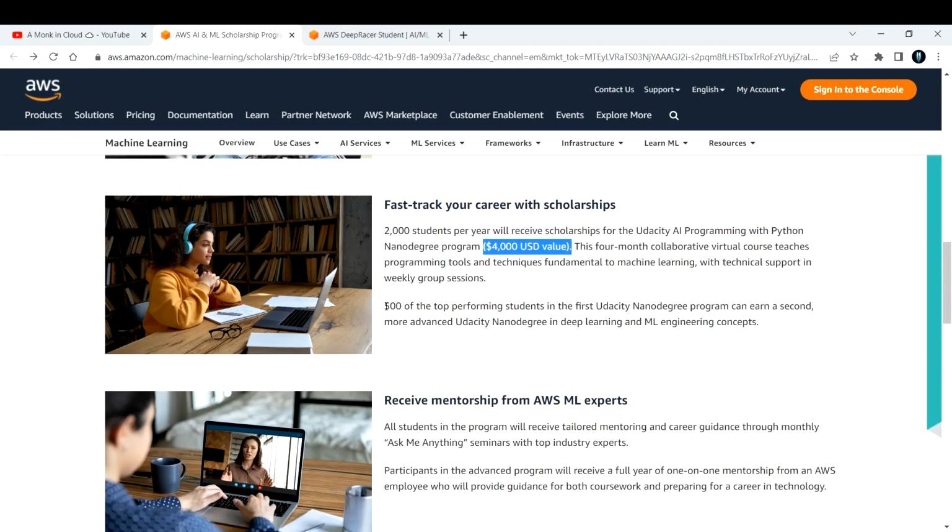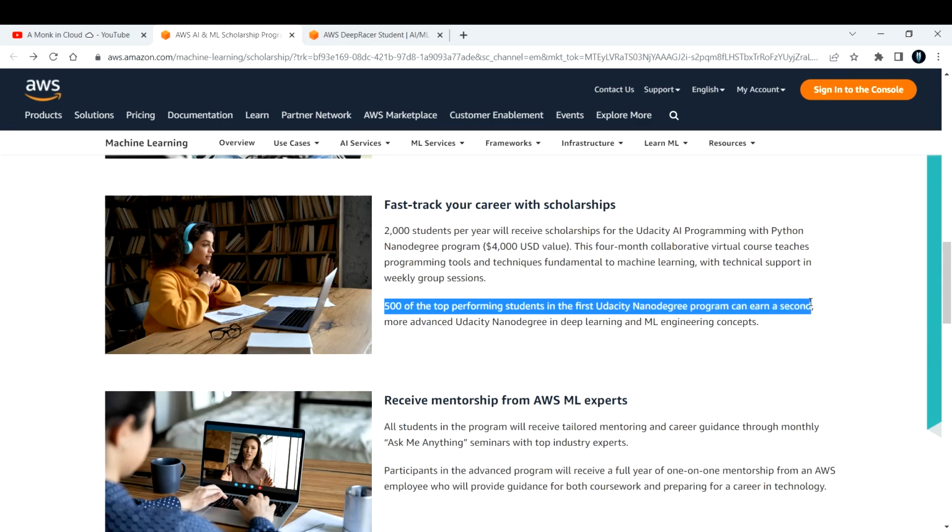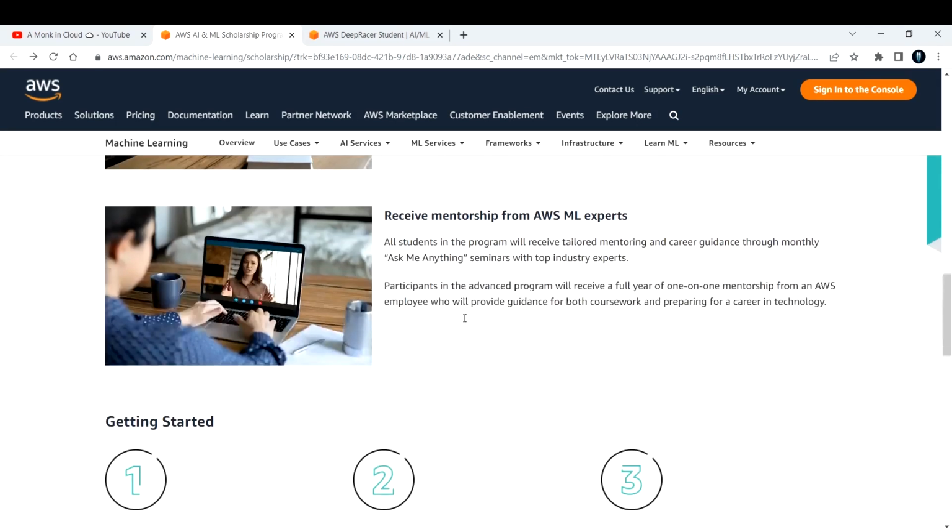Also, 500 of the top performing students in the first Udacity Nano Degree program can earn a second, more advanced Udacity Nano Degree in deep learning and ML engineering concepts. So this is very important. Try to compete to be in the top 500 so that you can also get another nano degree program completely for free. Next, you would receive mentorship from AWS ML experts. There will be monthly sessions called Ask Me Anything. You can attend them, and if you have any queries, you can ask them directly.